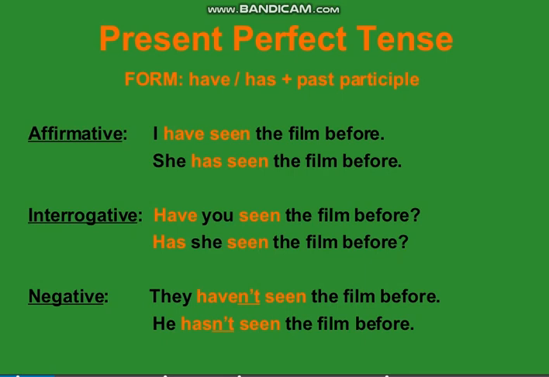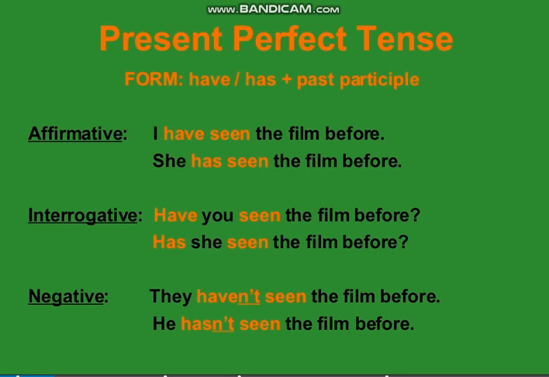In affirmative sentences, this is the structure: after the subject we have the helping verb, then the third form of verb, and then the rest of the sentence. As you can see, I have seen. Have is used as a helping verb here. Seen is the main verb, that is the third form of verb. She has seen the film before.